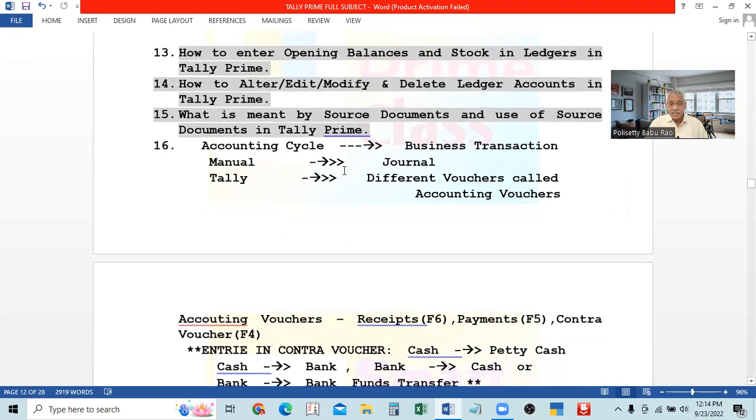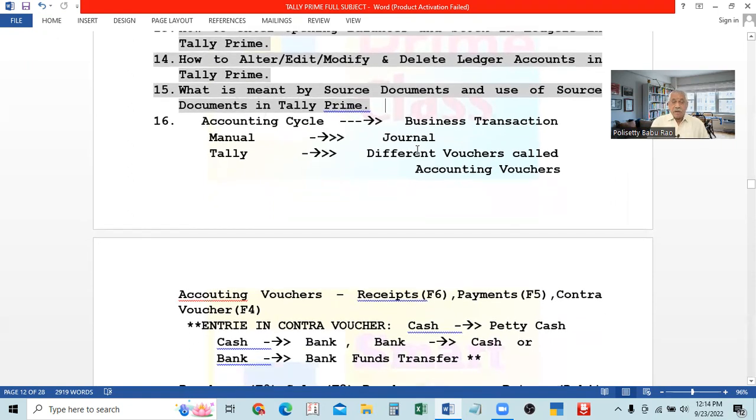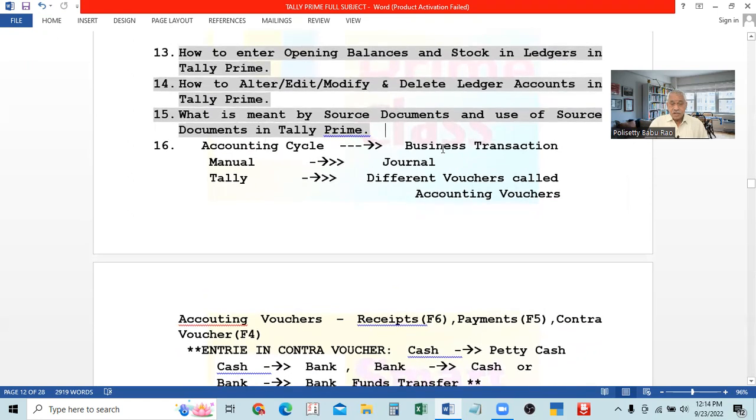Business cycle, it is called the business cycle, starting till the end. Now, we will start this. Previously, in the manual accounting system, the recording starts with the journal. That is the first book we record. That's called the book of primary entry, or journal. So with the journal, the recording will start.